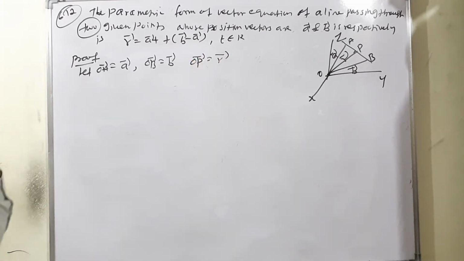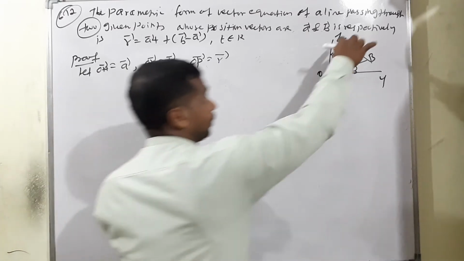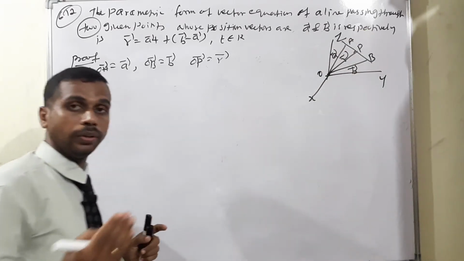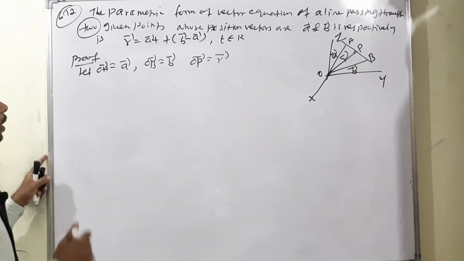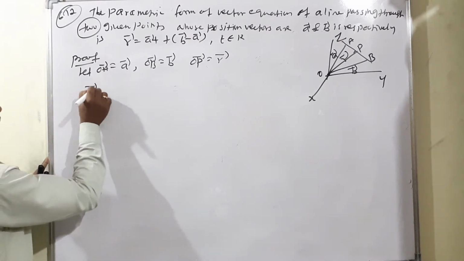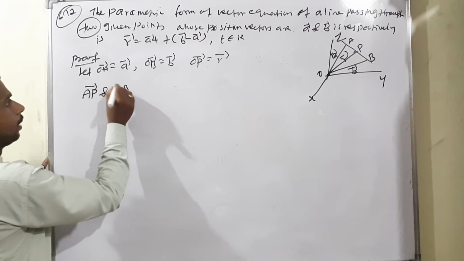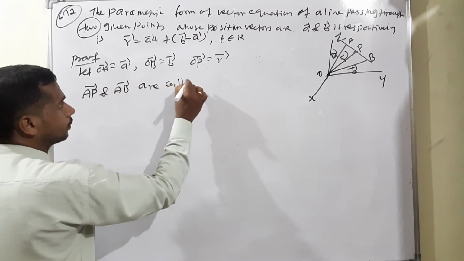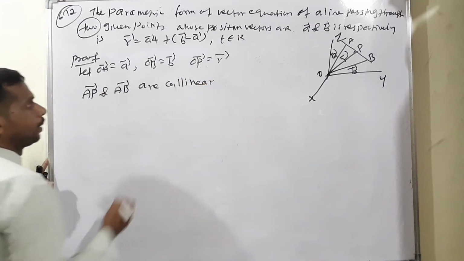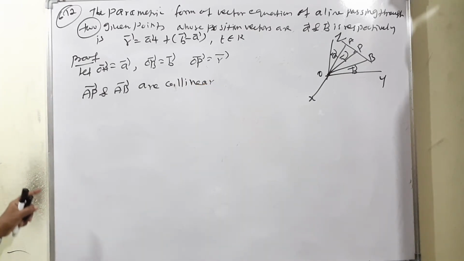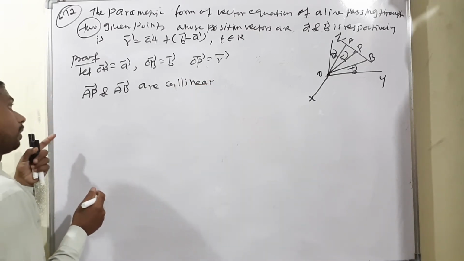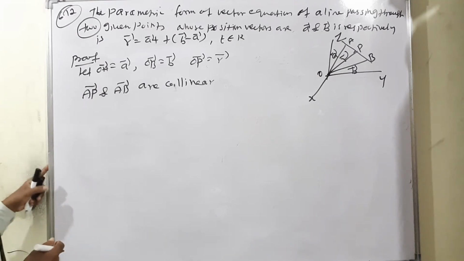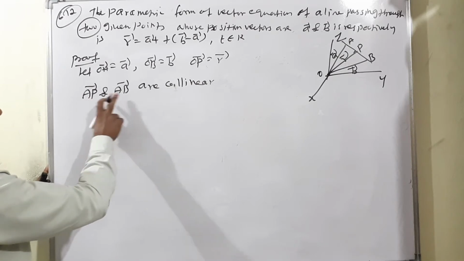According to the condition, AP vector and AB vector are collinear, meaning they lie on the same line, so AP vector is parallel to AB vector.